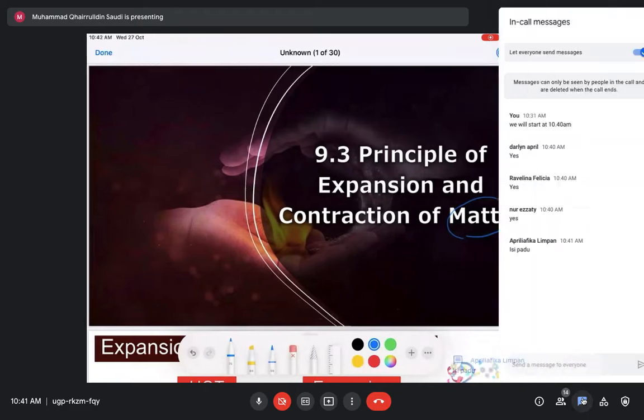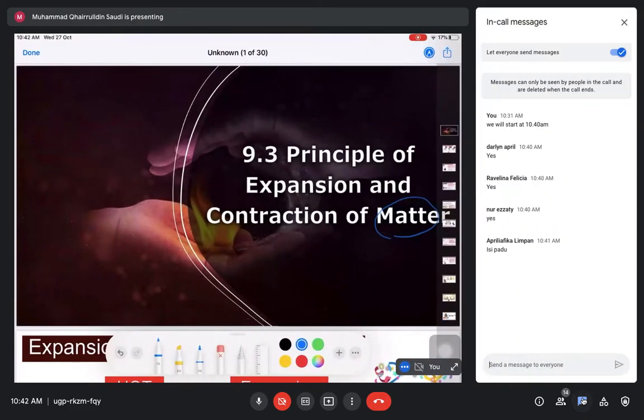Hello? Isi padu. What else do you remember about matter? Do you still remember the gesture that we did dalam kelas? Apa yang tangan, macam mana tangan kita buat?